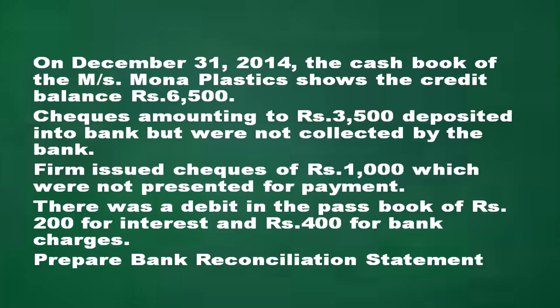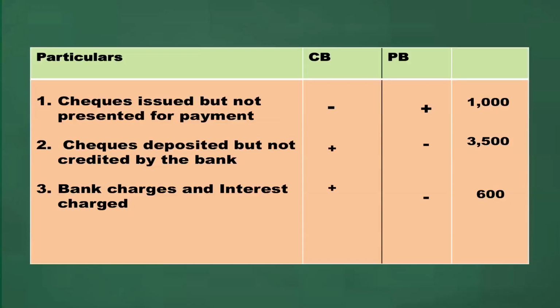Firm issued checks of rupees 1,000 which were not presented for payment. There was a debit in the passbook of rupees 200 for interest and 400 for bank charges. Prepare bank reconciliation statement. Here, worksheet, particulars column, cash book CB and passbook PB as a rough sheet. Check issued but not presented for payment: deduct in the cash book, so showing minus sign, and in the passbook plus 1,000.